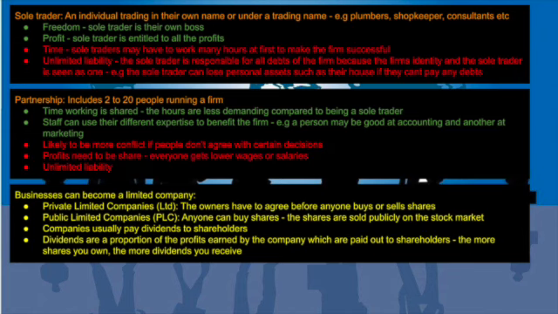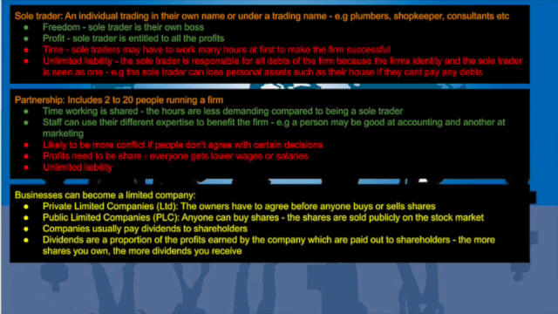So firstly, let's look at different legal types of businesses. You have a sole trader, an individual trading in their own name or under a trader name. It could be a plumber, a shopkeeper, consultant. An advantage is the freedom. They get to choose when they want to work and be their own boss. Profits, they get to keep all the profits and decide what to do with them.